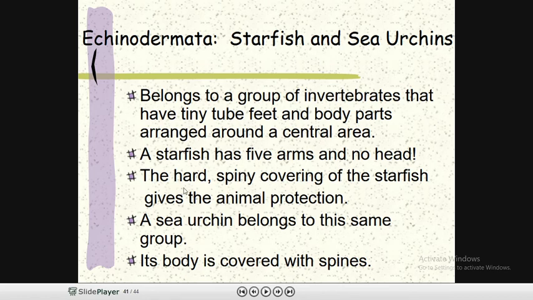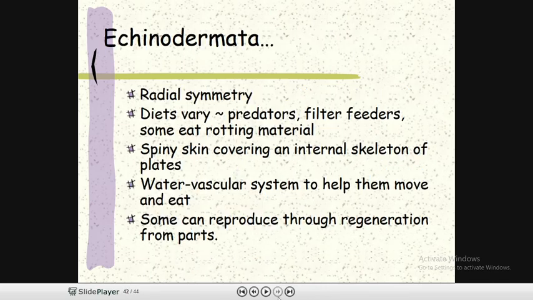The hard and spiny covering of the starfish gives the animal protection. Sea urchins also belong to the same group. Their body is covered with spines. They have radial symmetry. Diet varies from predator to predator. Sometimes they are filter feeders, and sometimes they eat rotting material in the marine environment or in the ocean.